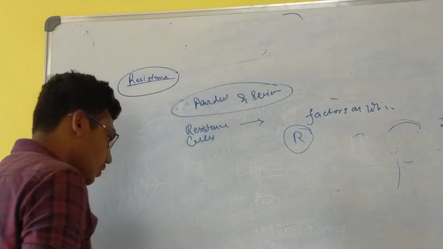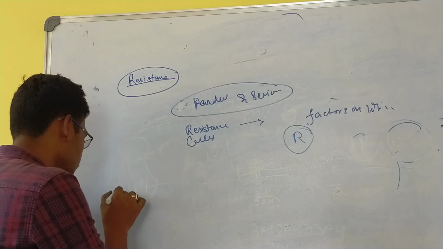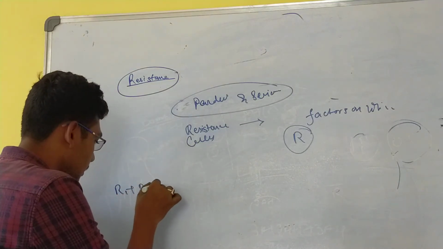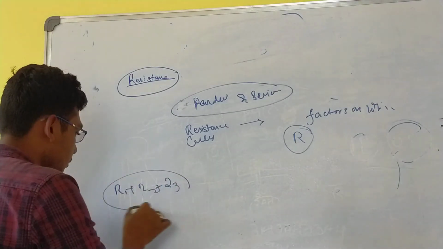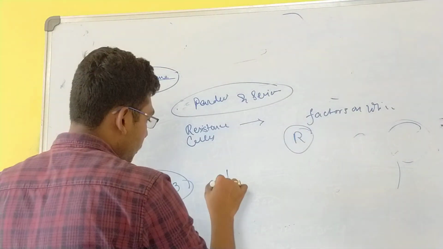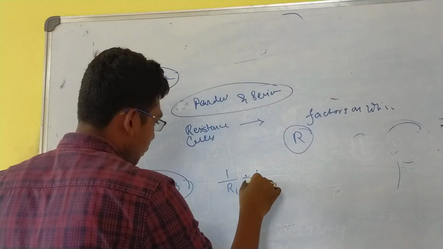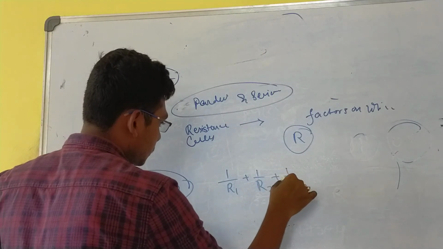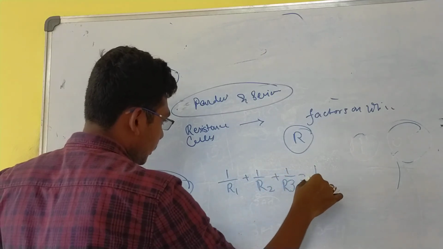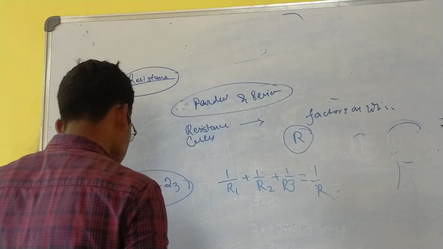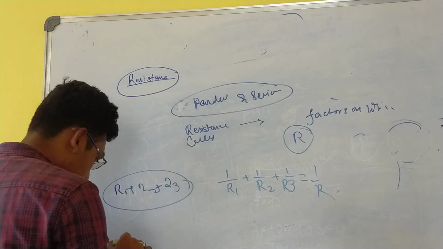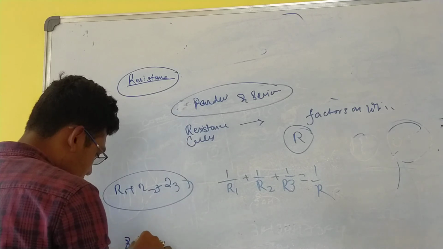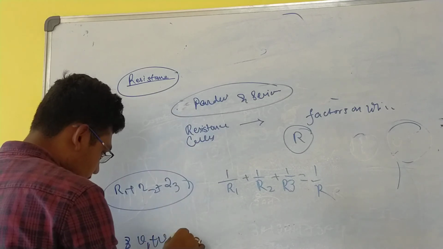In series connection, what was happening? R1 plus R2 plus R3 was the formula. For parallel connection, 1 by R1 plus 1 by R2 plus 1 by R3 is equal to 1 by R. In case of cells, the voltage was added, V1 plus V2 plus V3.